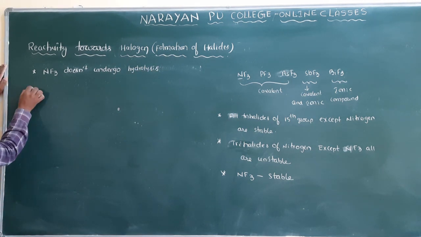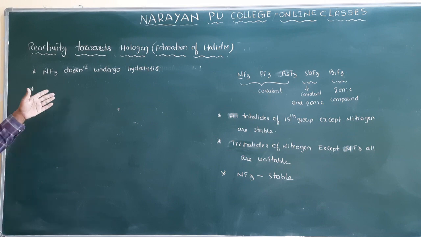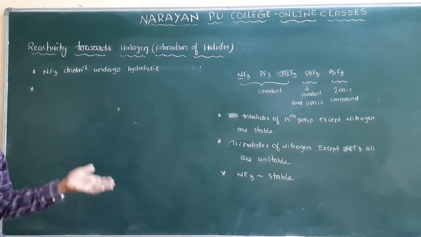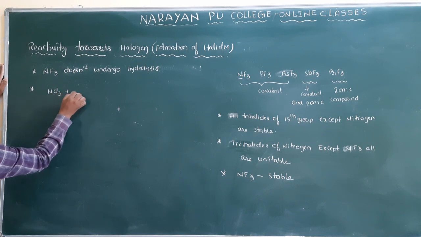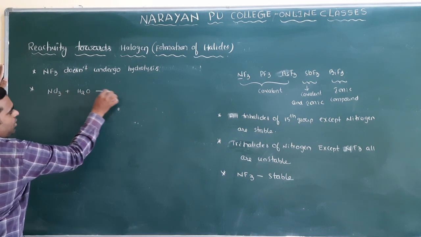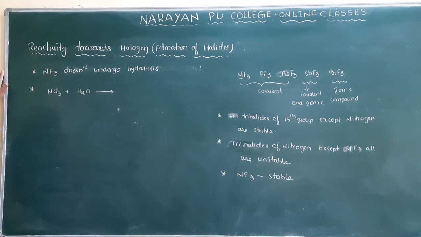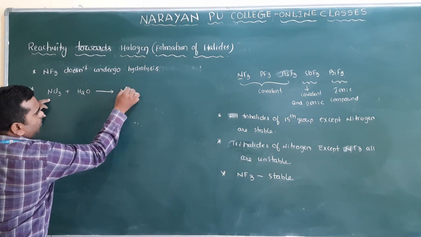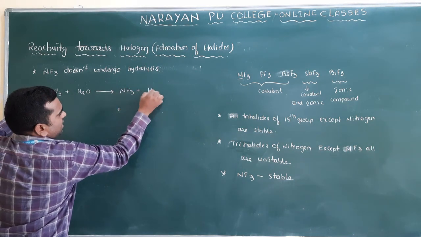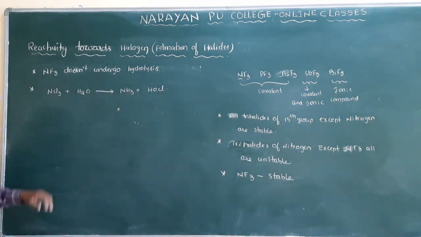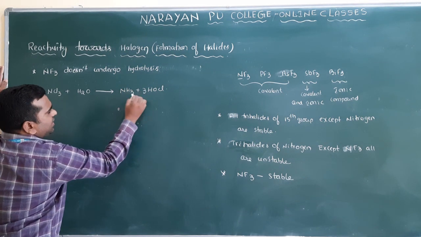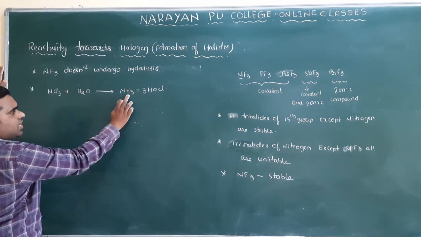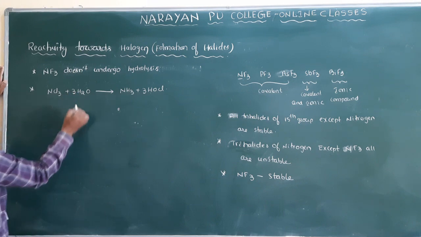The remaining halides easily undergo hydrolysis. NCl3 undergoes hydrolysis and gives NH3 plus HOCl. Balancing: 3 chlorine atoms are there, so take 3 H2O, which gives 6 hydrogens, so I have to put the coefficients here.